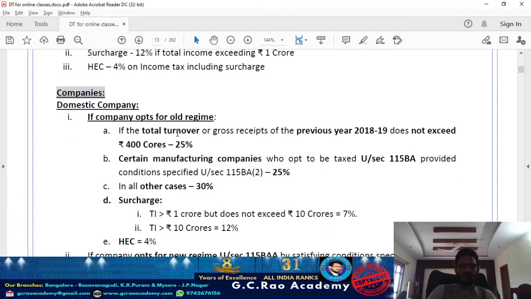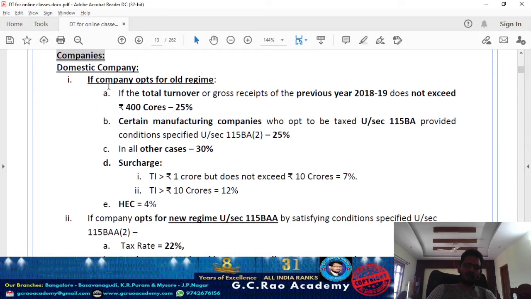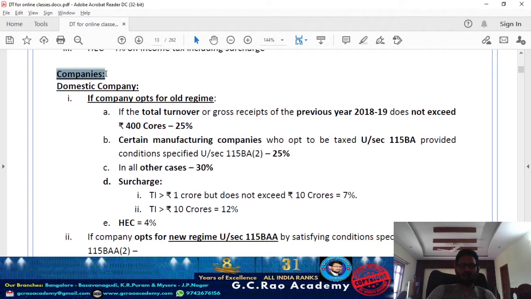Next one, when you are looking at companies, it is going to be a slightly important item, especially for finals. So obviously there is company assessment. These items are very, very important for the final. At intermediate level, if you just know the tax rate, that is sufficient. So in case of a domestic company, that is, our Indian company.